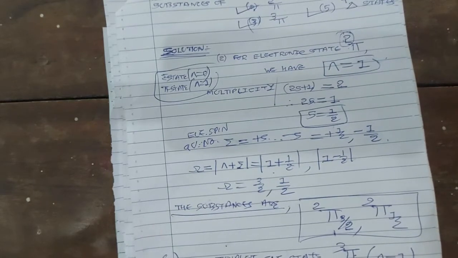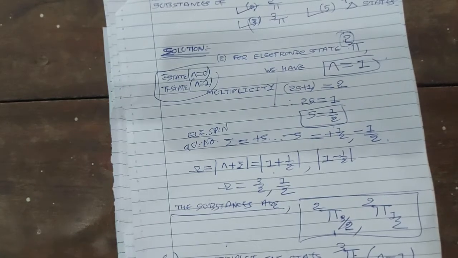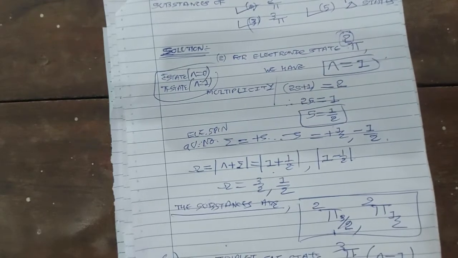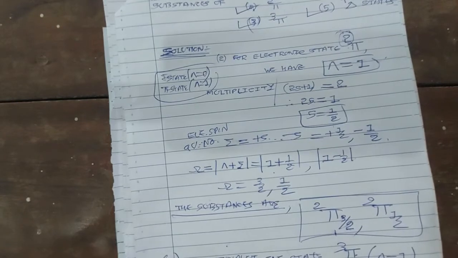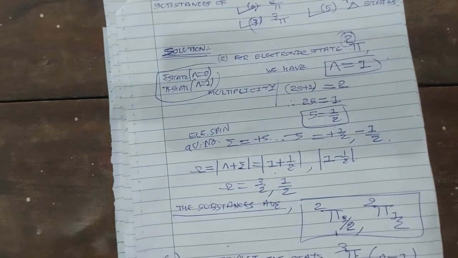Therefore the electronic spin quantum number sigma has values from plus s to minus s. Plus s means plus 1, then 1 minus 1 will be 0, and minus s means minus 1. So sigma has three values: plus 1, 0, minus 1. Now the total quantum number omega is lambda plus sigma.